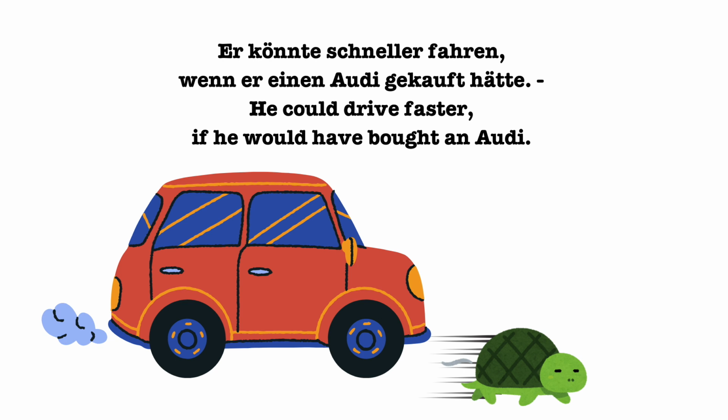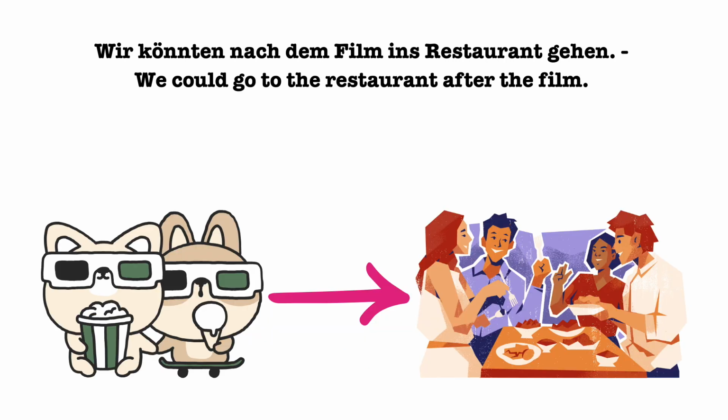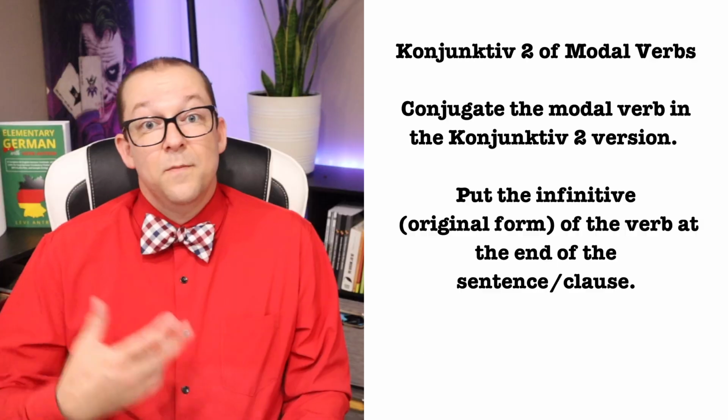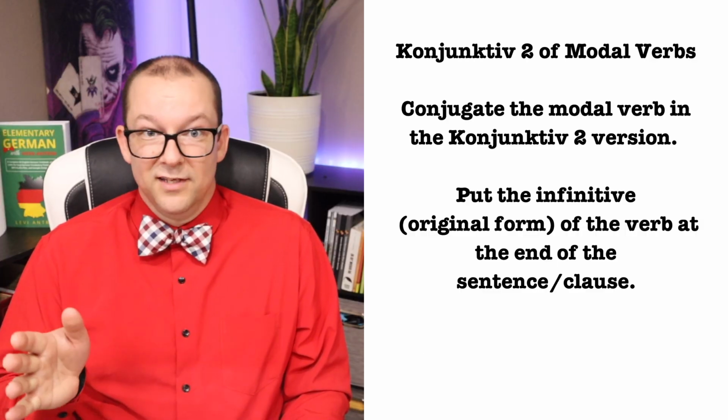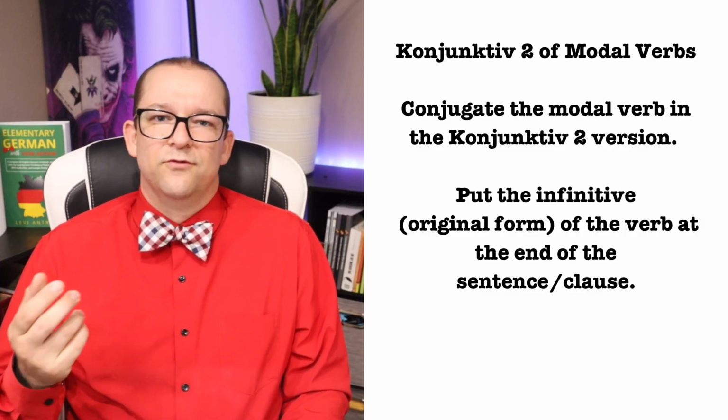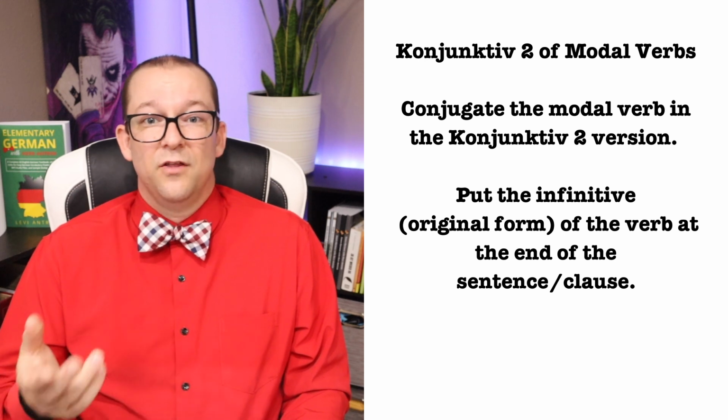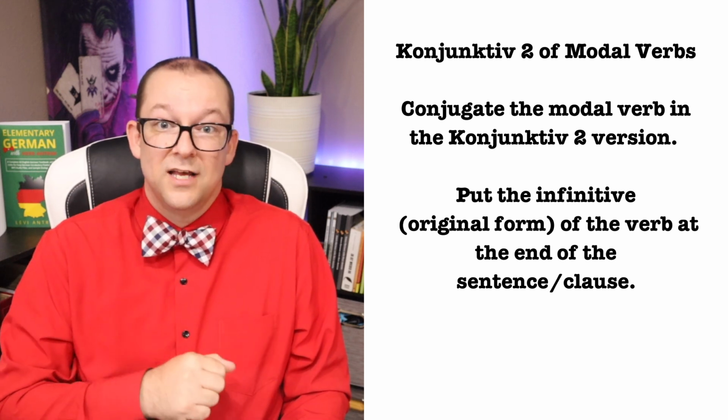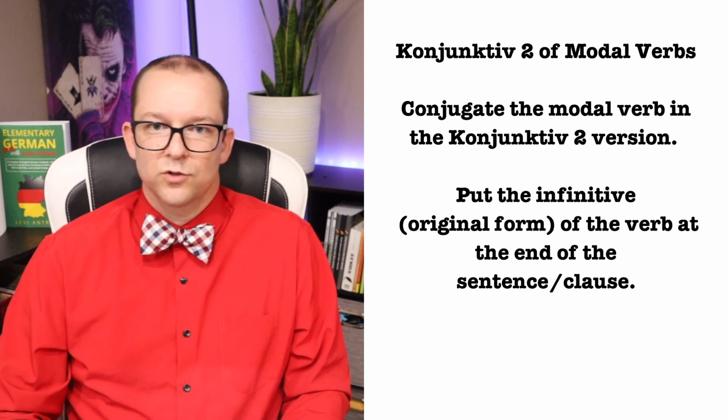You can use this verb, however, in the normal Konjunktiv 2 ways. For example, er könnte schneller fahren, wenn er einen Audi gekauft hätte. He could drive faster if he would have bought an Audi. Wir könnten nach dem Film ins Restaurant gehen. We could go to the restaurant after the film. The main thing that you need to take away from all of this is that you conjugate the modal verbs in the forms that I gave you earlier and put the other verb at the end of the sentence or clause like you would in any other time that you use a modal verb.